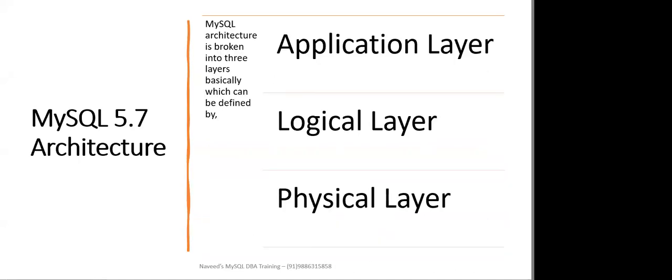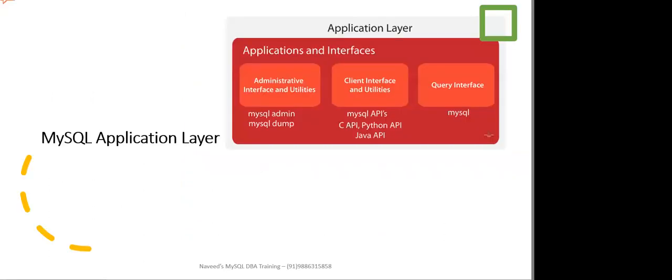Now coming to the architecture of MySQL 5.7. The MySQL architecture is broken into three layers, which can be defined as the application layer, the logical layer, and the physical layer. The application layer will contain three interfaces or utilities, you can call them: the administrative interface and utilities, the client interface and utilities, and the query interface.